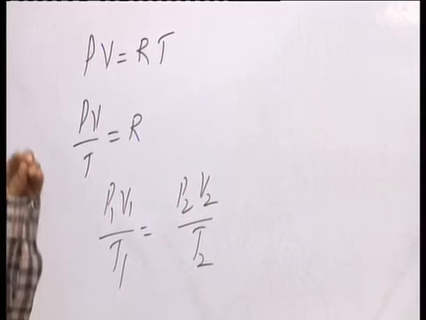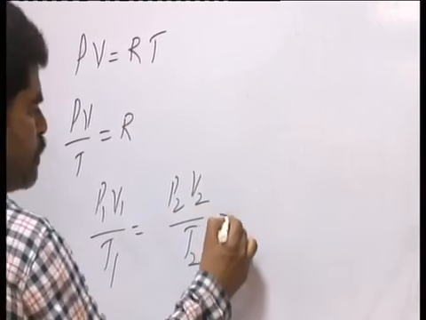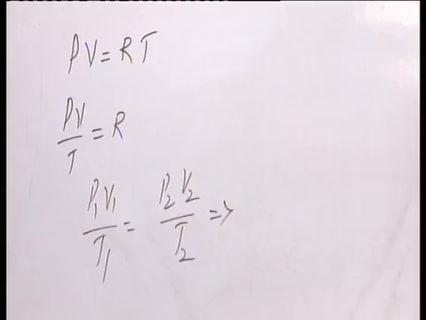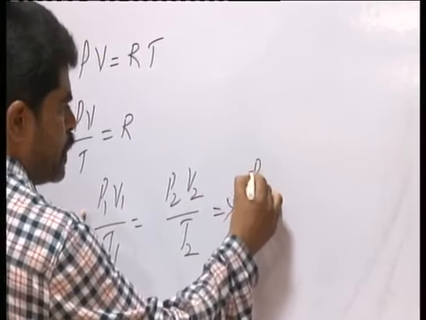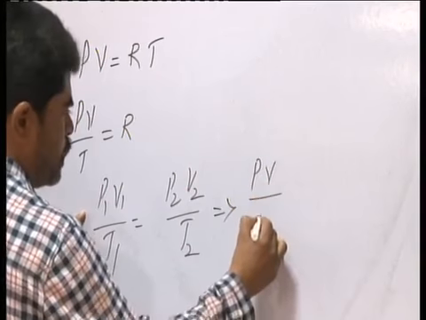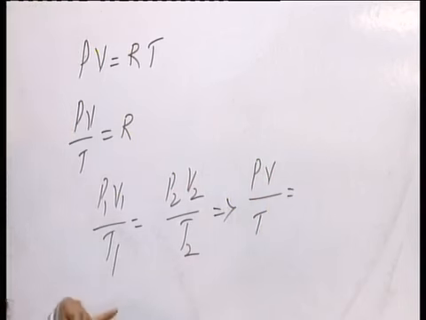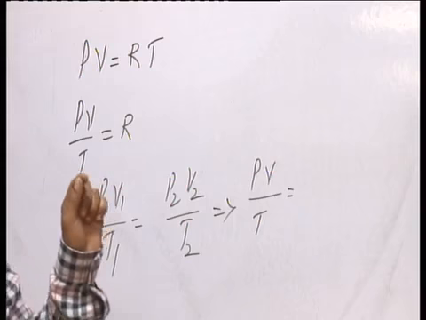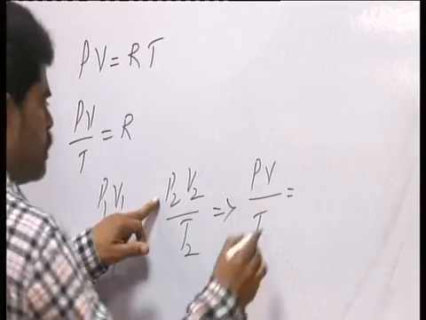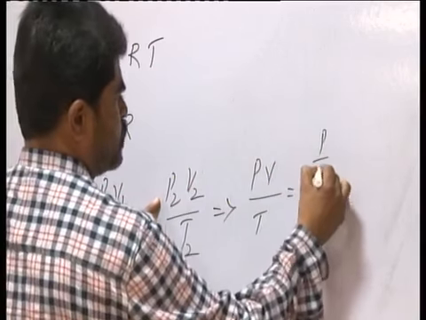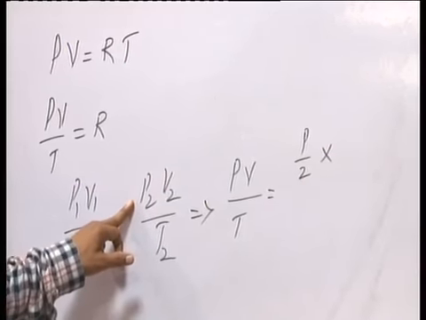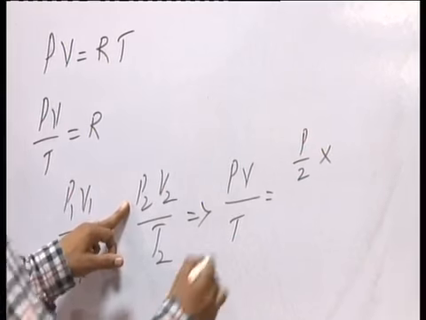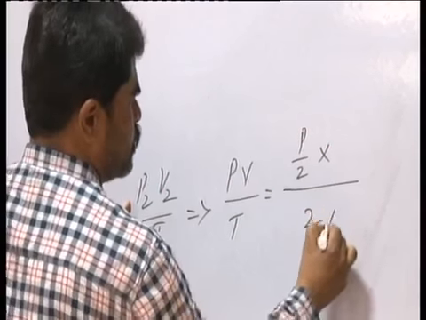Now, for a given mass of a gas, I will consider the pressure P1 as P, volume as V, temperature as T. If pressure is reduced to half, P2 becomes P by 2, and its temperature is doubled, that is it becomes 2T.